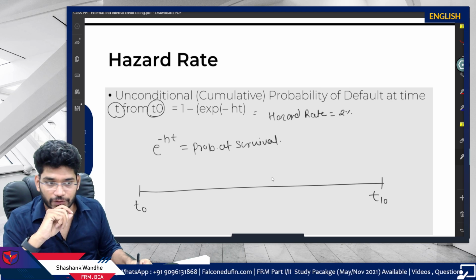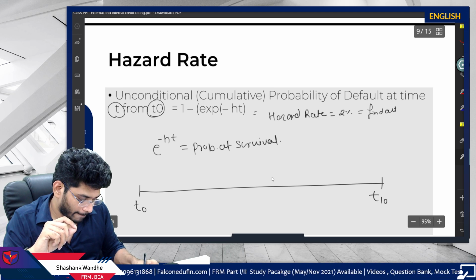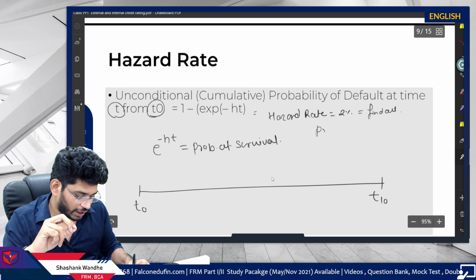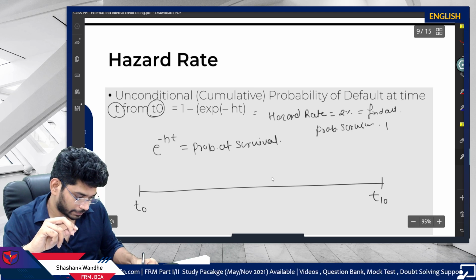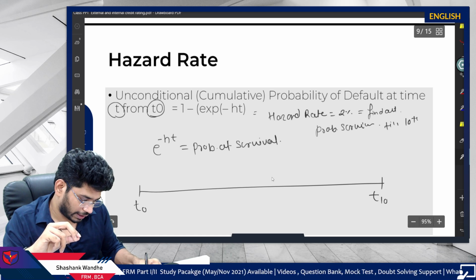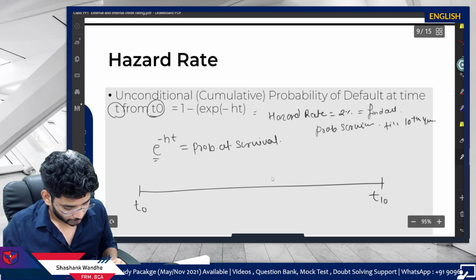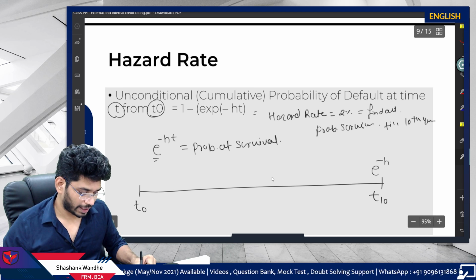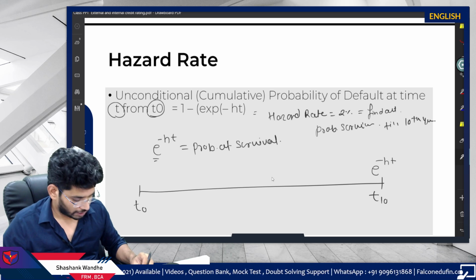and if I ask you to find out the probability of survival till the 10th year, you can simply go with e to the power minus ht. But we are doing the analysis of default and not the survival.